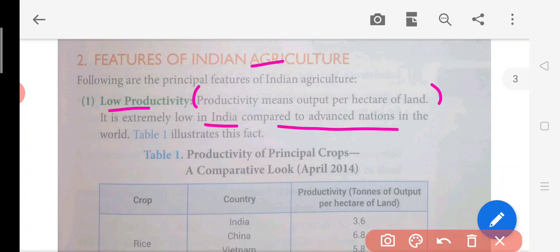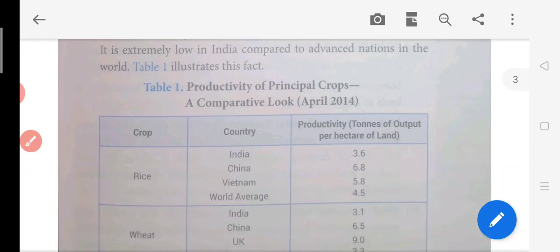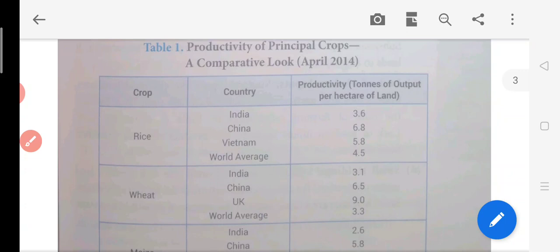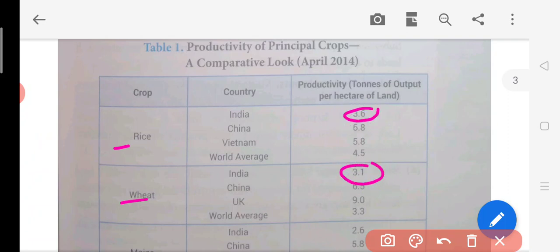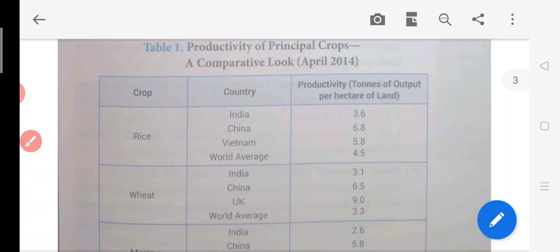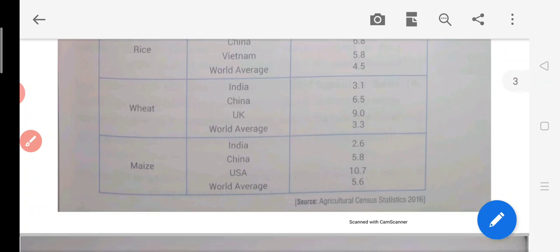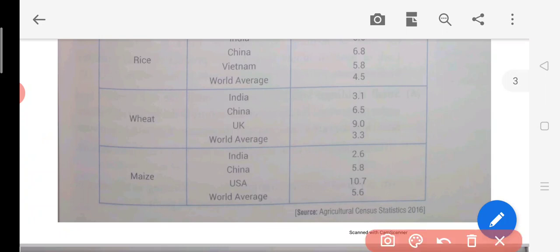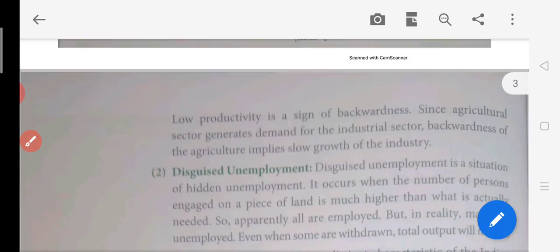Okay. So, here in this table you can see there are crops given, like rice, wheat and maize. You can see that India's contribution is very less in terms of productivity everywhere. China, Vietnam, and even the world's average, if we look, in rice it is very close. India is good in production of rice, but still, in comparison to China and the UK, where wheat and rice production is good, we are lagging here. Because of this low productivity, this is a sign of backwardness.